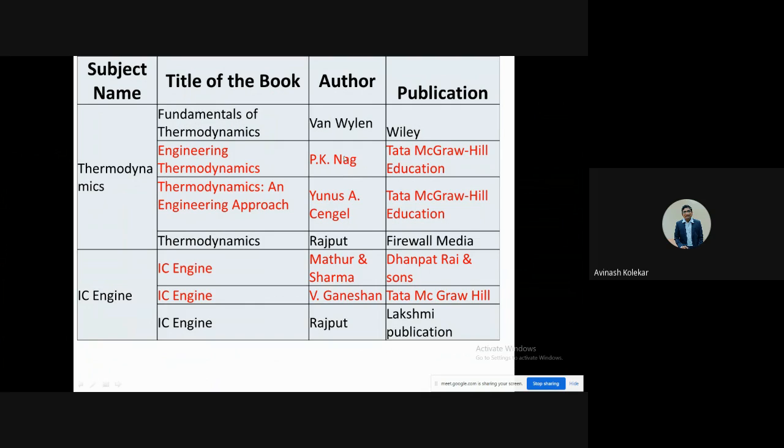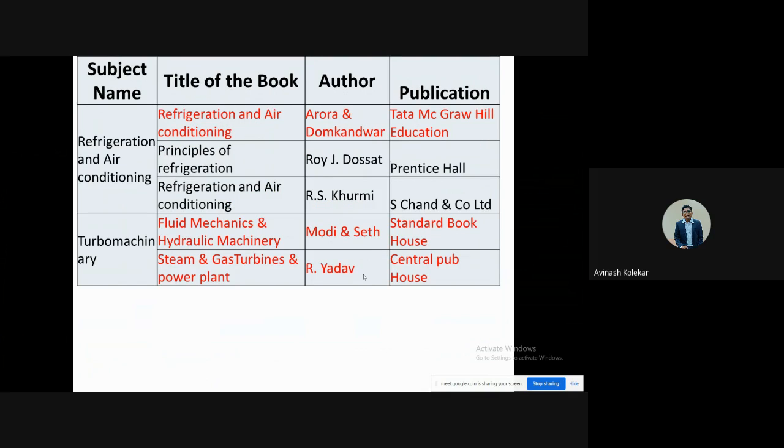So for thermodynamics you should refer to these. For IC engines, Mathur and Sharma, V. Ganesan, these are the books. For all other thermal subjects, you can have different books, but from my point of view I have highlighted a few big books here, so you can refer to these for the GATE examination.